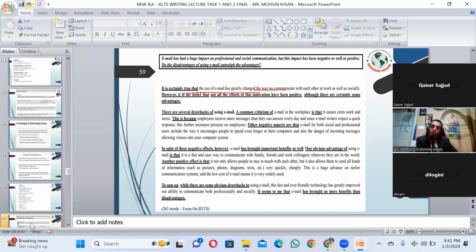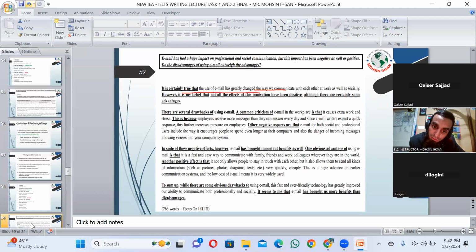You can see the topic. Email has had a huge impact on professional and social communication, but this impact has been negative as well as positive. Do the disadvantages of email outweigh the advantages? Now the question is asking either disadvantages or more. So anyhow, in the first paragraph after the introduction, you would write one part, either disadvantages or advantages, right? In another paragraph, you would write the other part, right?